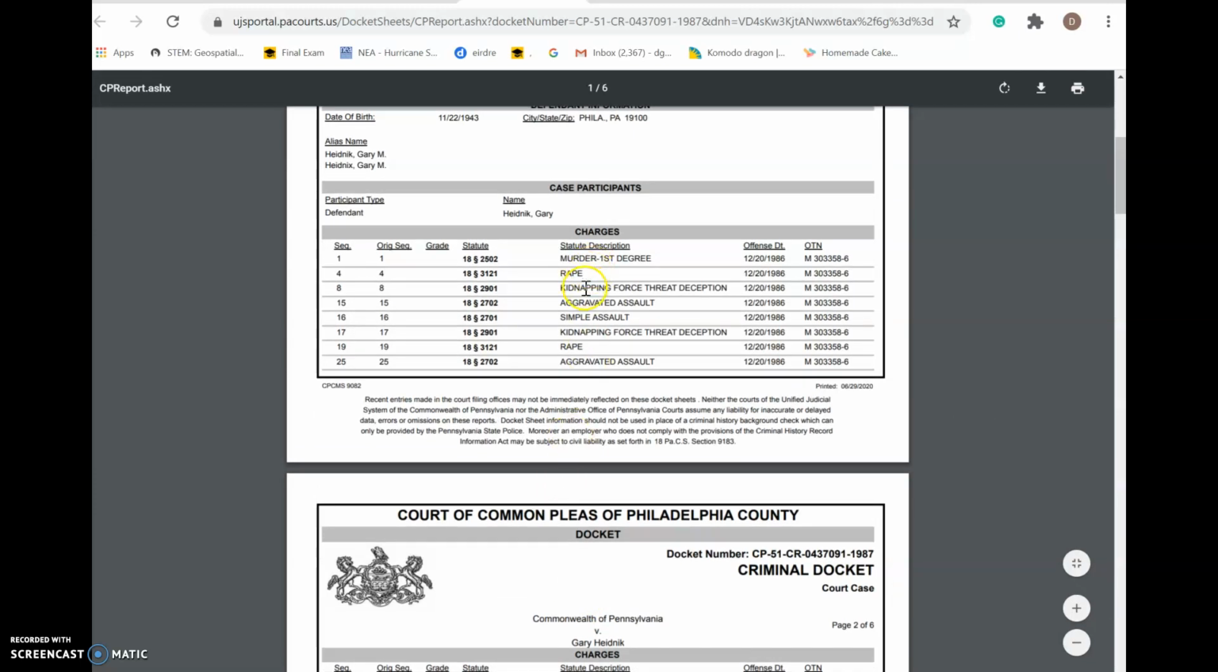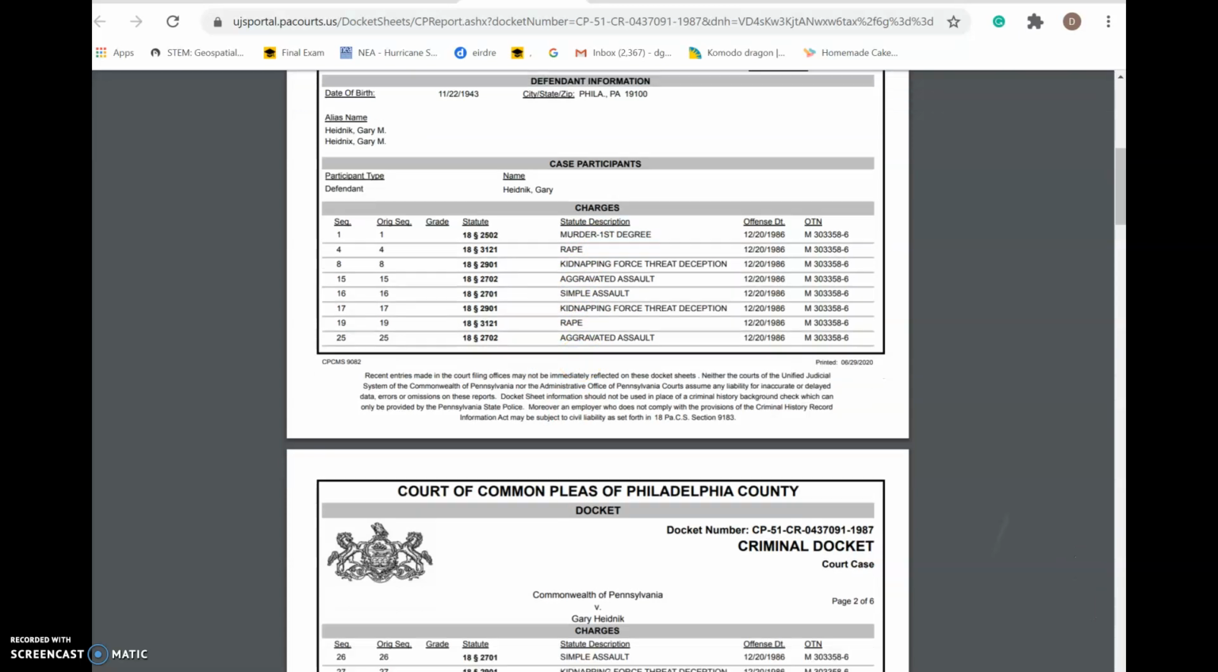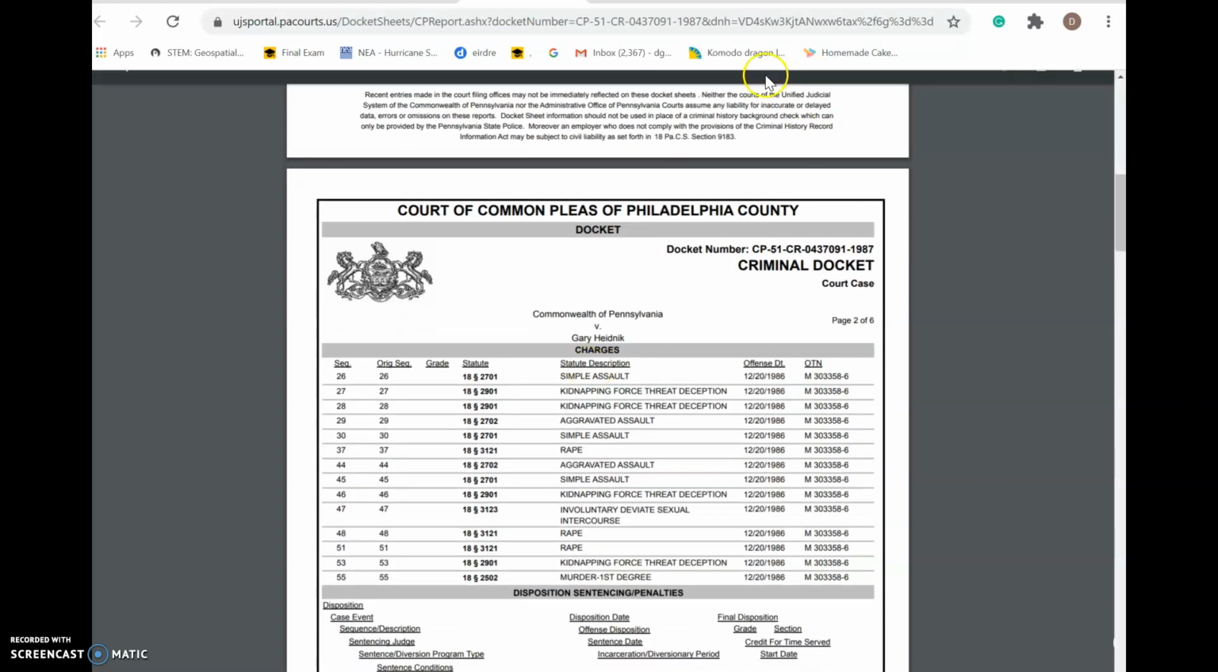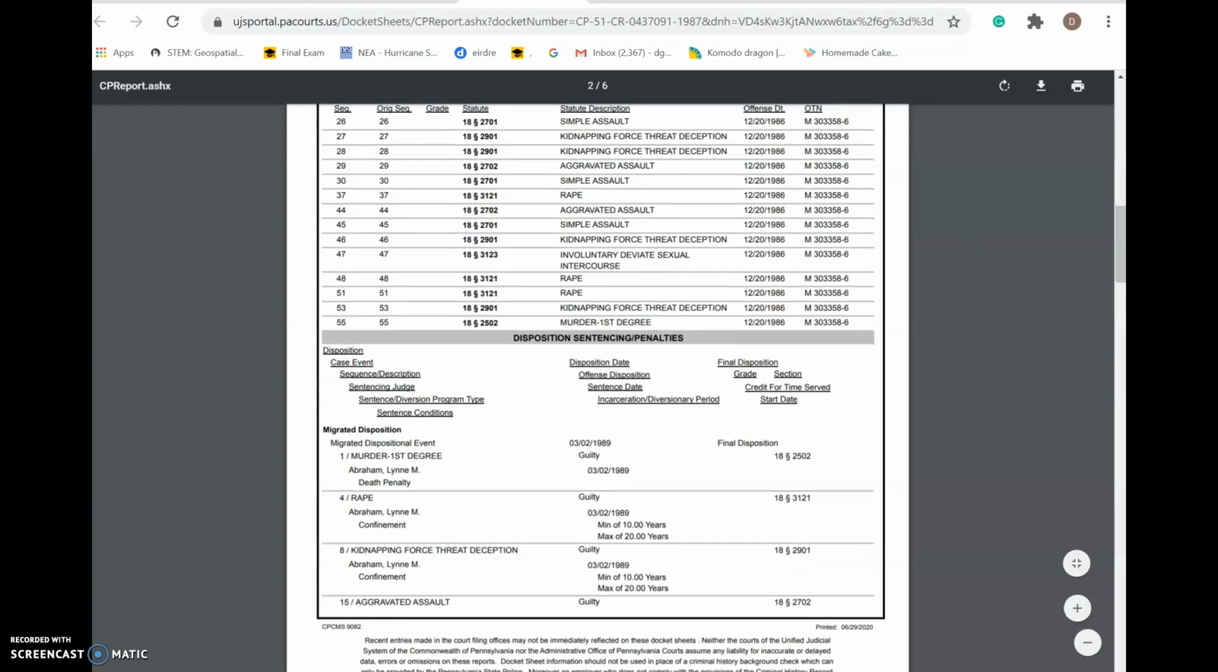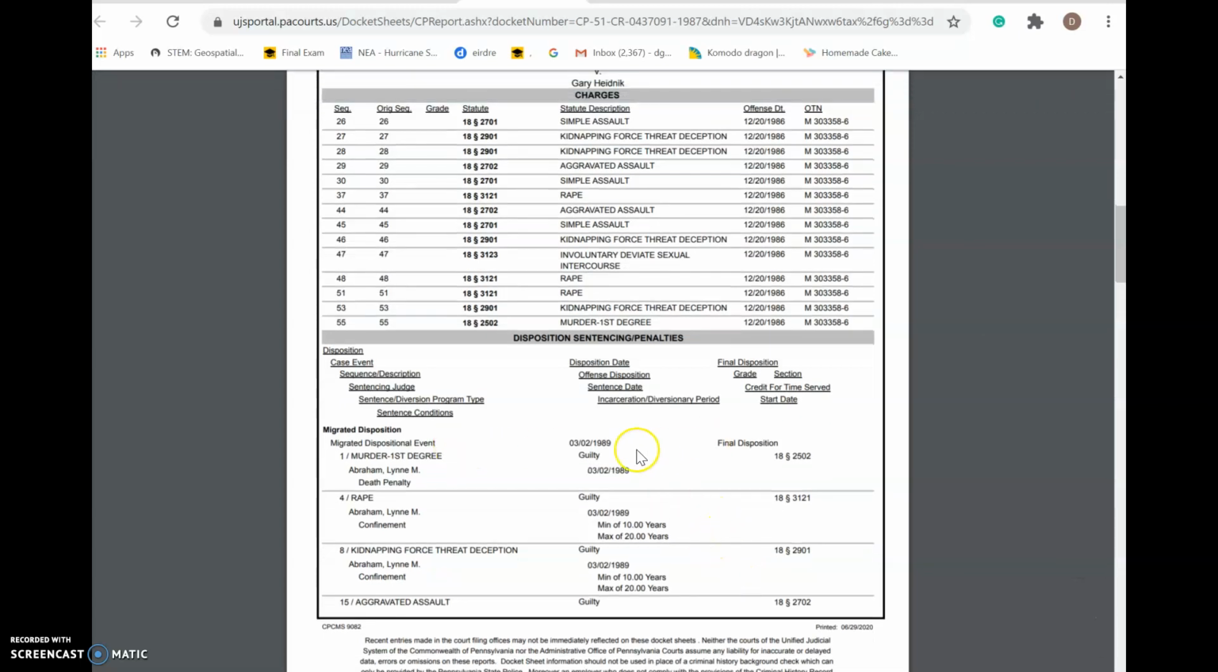You can see rape, kidnapping, aggravated assault, simple assault, kidnapping, rape, aggravated assault, and these are for each one of the women, right? They're all listed out separately, but these are all of the things that this individual is charged with. And you can see here guilty of first-degree murder, guilty of this rape charge, guilty. Now, if they're not found guilty, it'll say not guilty here, right? But you can see each line item, and whether they were found guilty or not guilty.